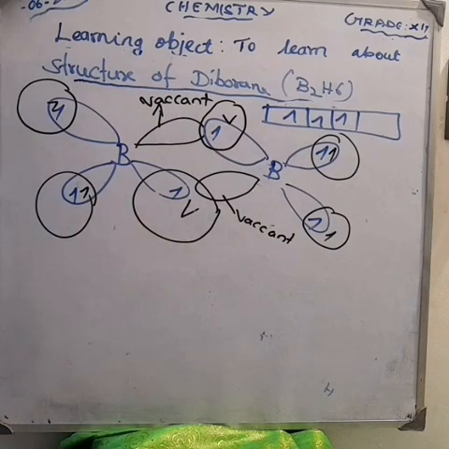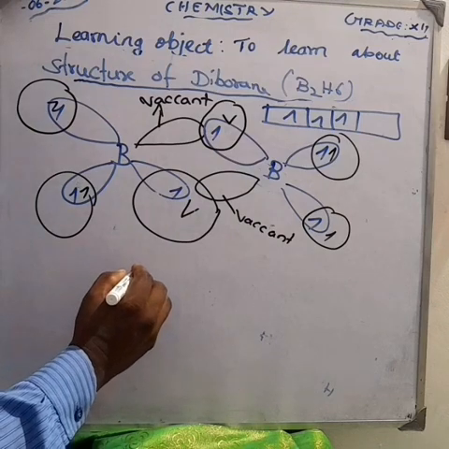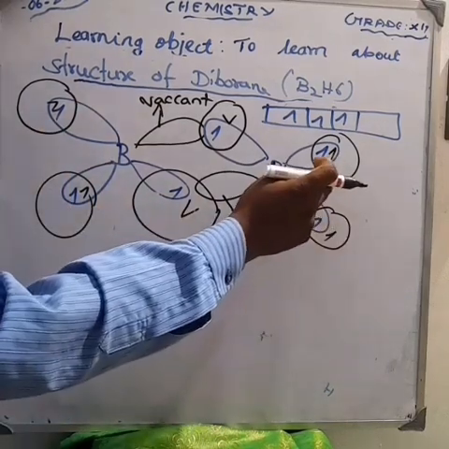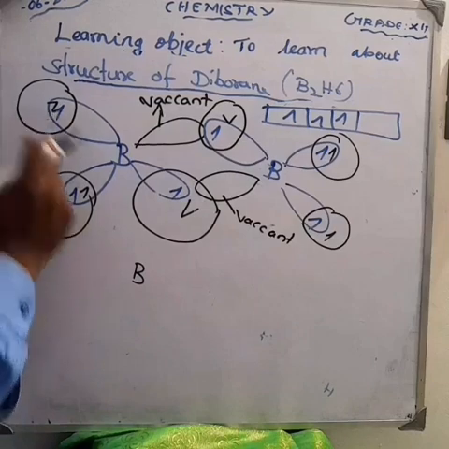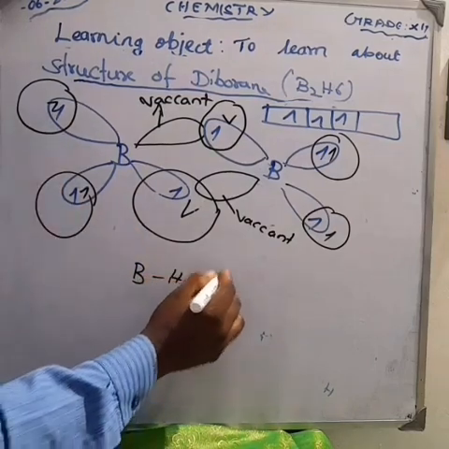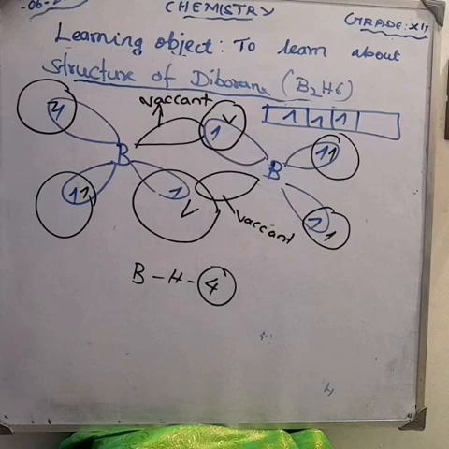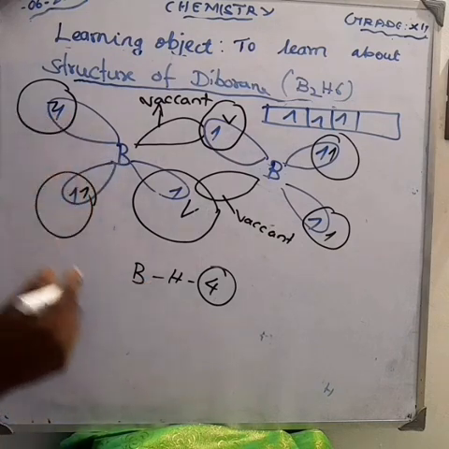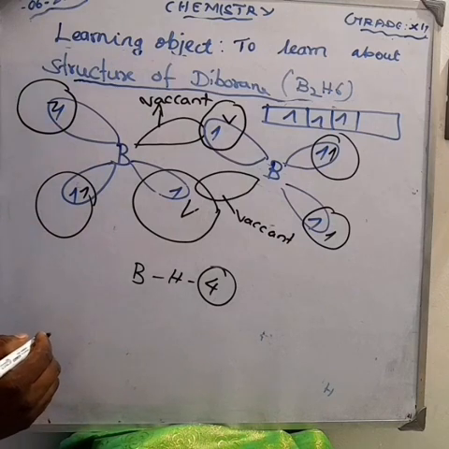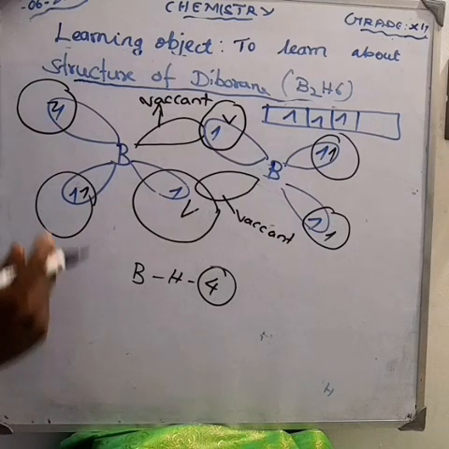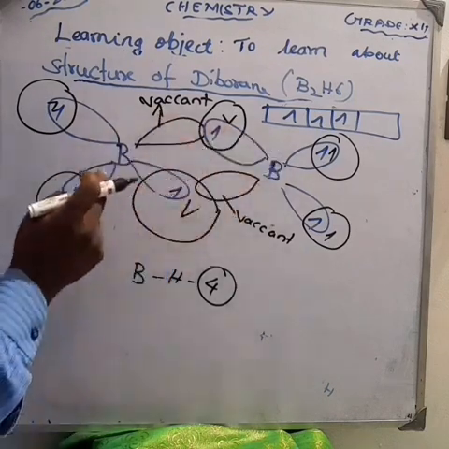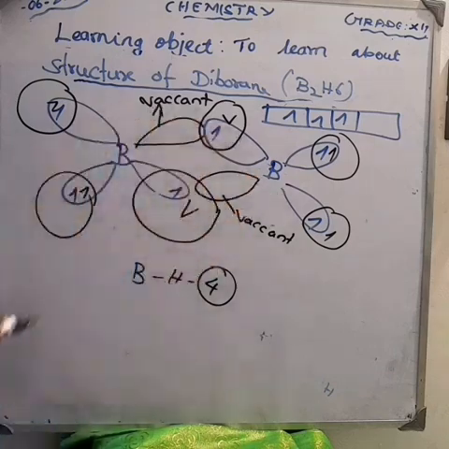So making one bond. Which bonds do we get? That is a question. We get boron hydrogen bonds. How many boron hydrogen bonds? 1, 2, 3, 4. Am I right? 4 boron hydrogen bonds. Next, another bond: boron hydrogen boron. Can you understand? This also has one bond, boron hydrogen boron.